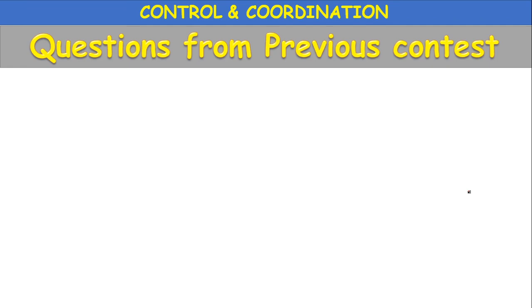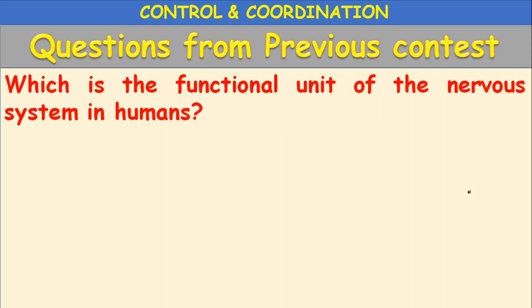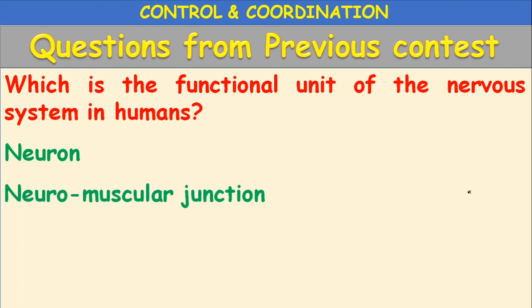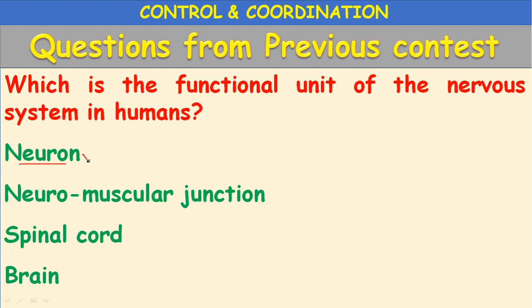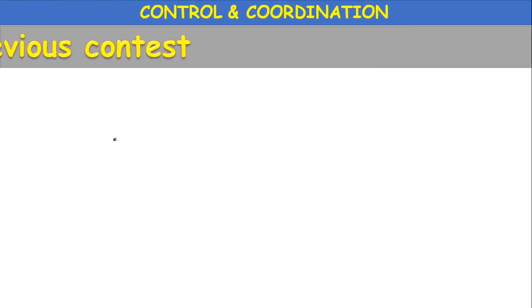So some questions which appear from the previous contests, let us answer. Which is the functional unit of nervous system in humans? Neuron, neuromuscular junction, spinal cord, brain. Which is called the functional unit? Neurons, or nerve cells.